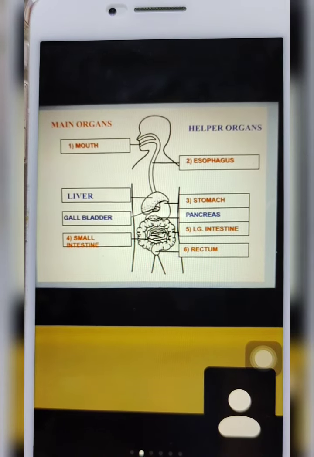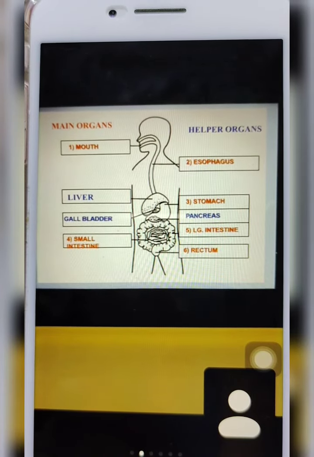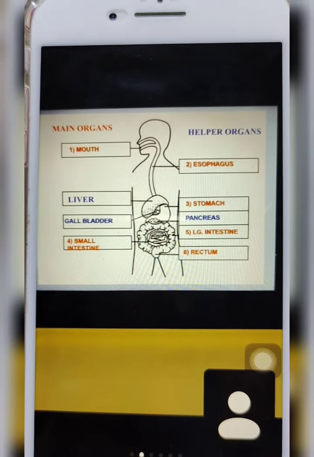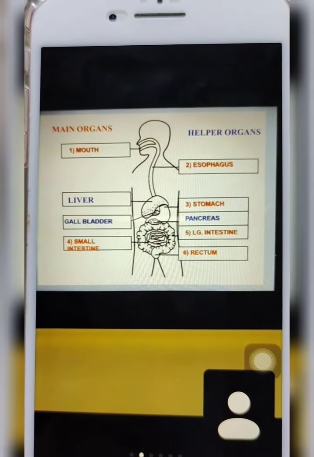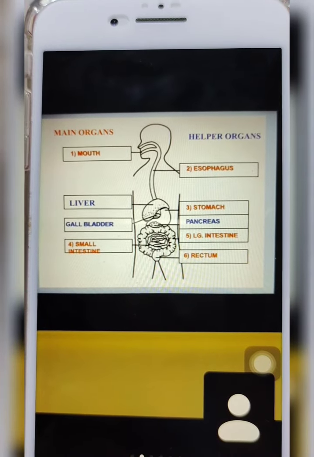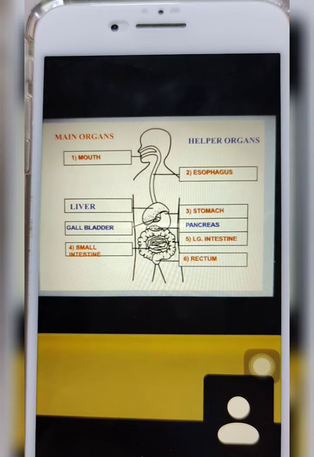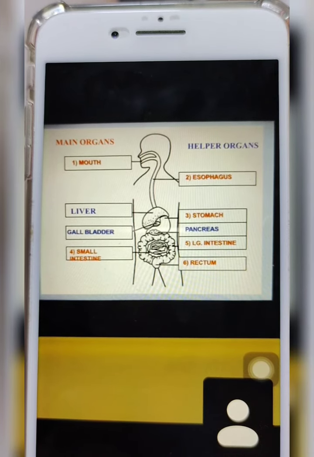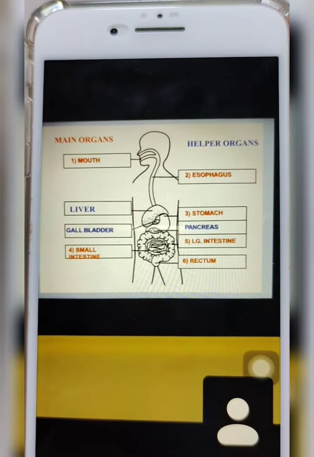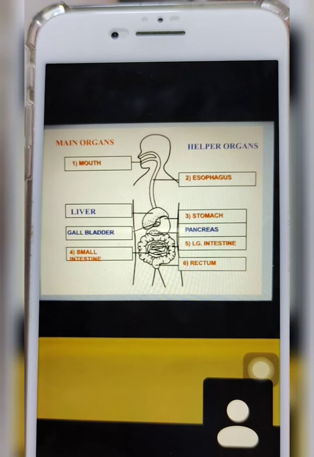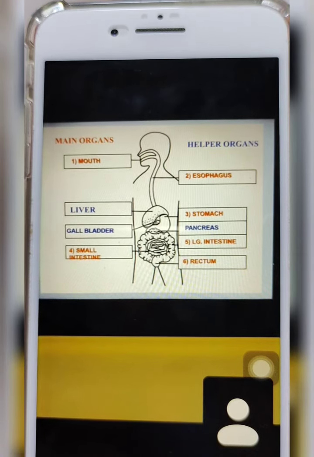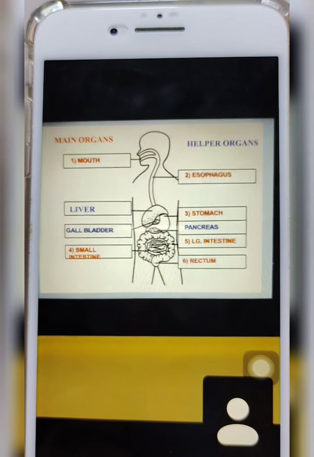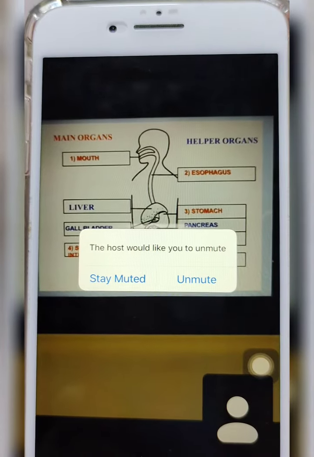Okay, so in the small intestine, the majority of the food can now be absorbed by our body, but not all. The food not absorbed by our body will be transferred from the small intestine to our large intestine. Now, our large intestine is very picky or choosy. The large intestine will only absorb water, and the rest will be transferred to our rectum, going to our anus, and then excreted as stool or poop. So that is the process of your digestion.